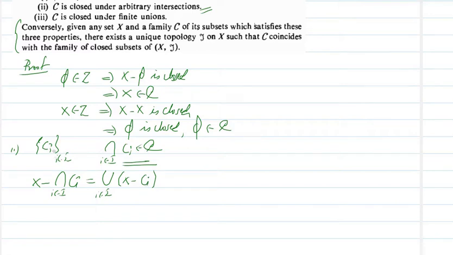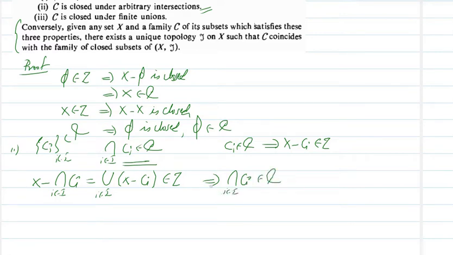But Ci is a member of C means Ci is a closed set. That means its complement X minus Ci is open, or it is in tau. So an arbitrary union of open sets is open because tau is a topology. So this means X minus the intersection of Ci is open, hence the intersection of Ci, i in I, is closed, or is a member of C.